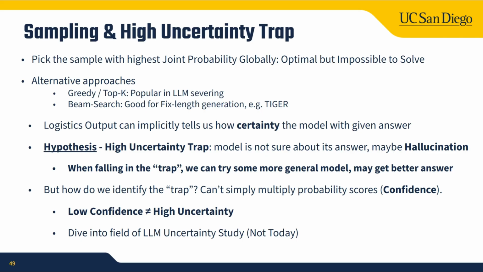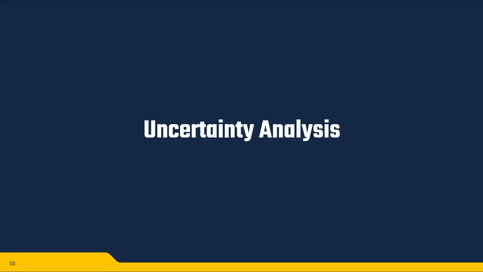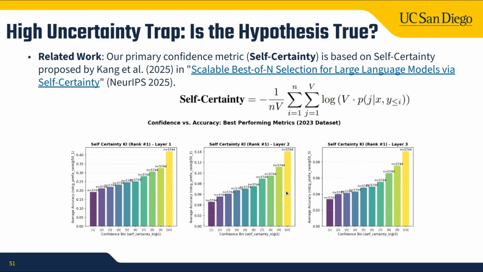How do we identify the trap? We can't just simply multiply probability scores, because low confidence doesn't always equal high uncertainty. We are not going to explain too much detail about that; you can check the uncertainty study if you want. We just proposed this hypothesis, but we need to formally prove it. To address model uncertainty, we tried a lot of metrics and selected the metric called self-certainty score as our confidence metric, as you can see from the formula listed here. We analyzed the self-certainty against NDCG accuracy in each sampling layer. As you can see from the diagram, the higher the certainty, the better the accuracy. This means our hypothesis is true. The high uncertainty trap does exist.